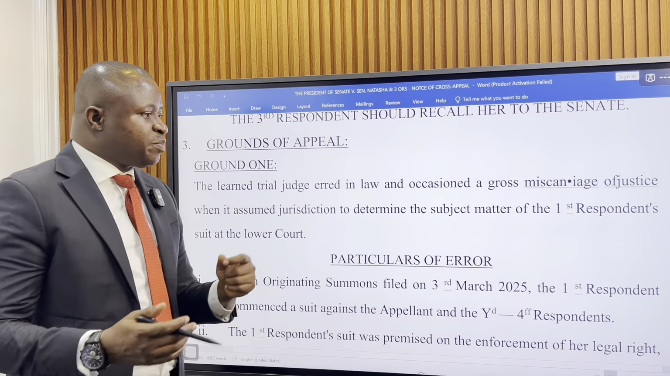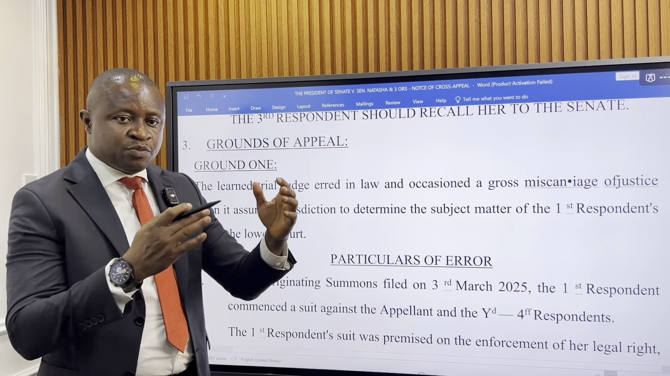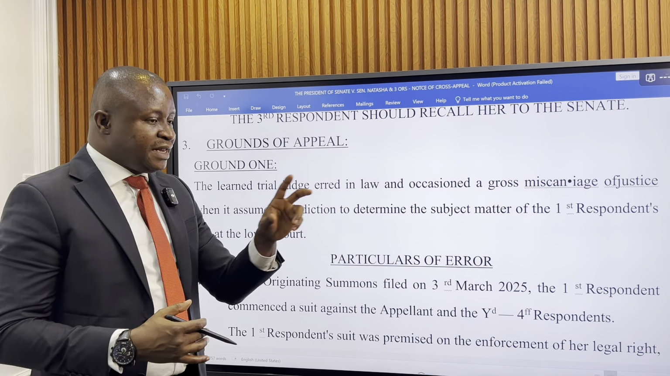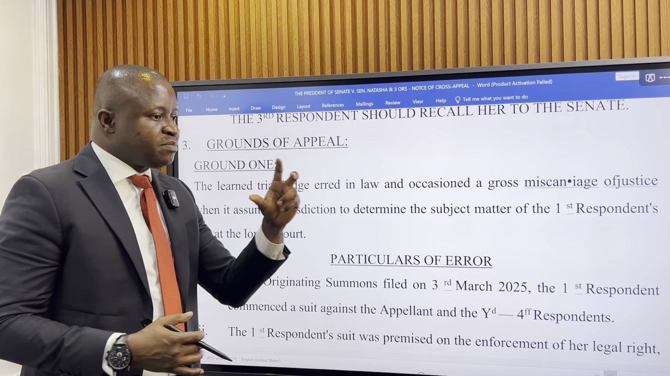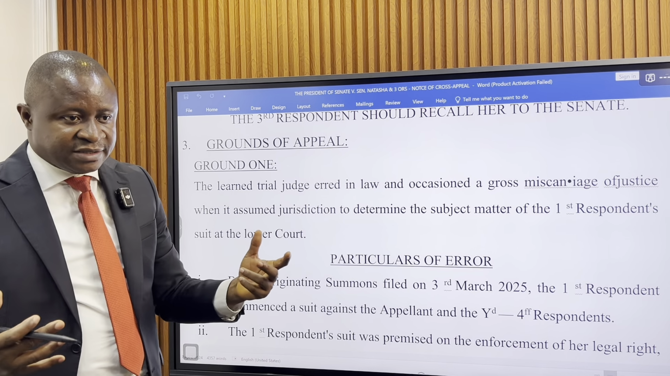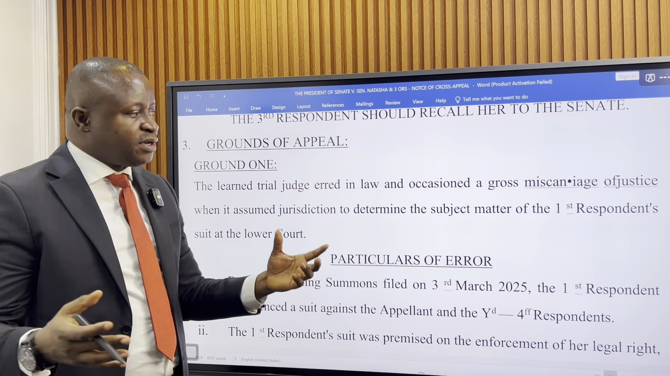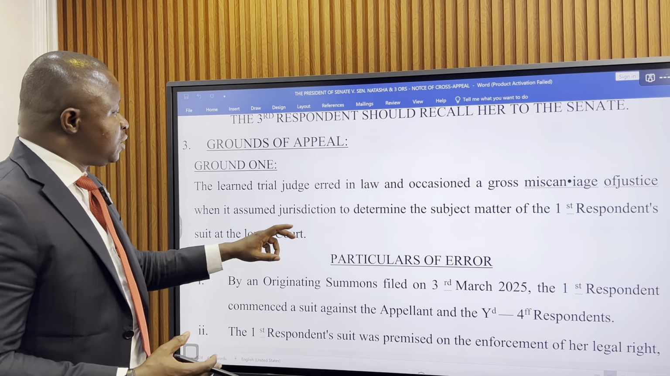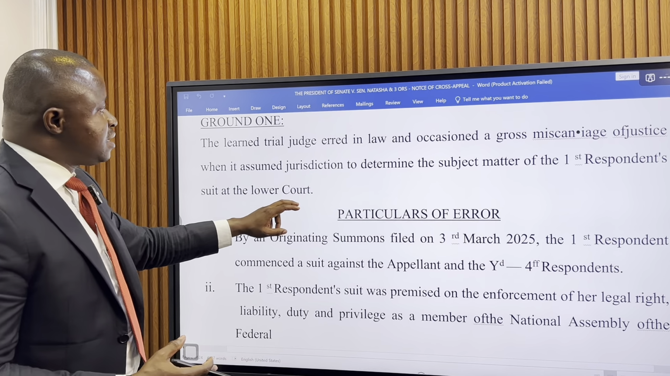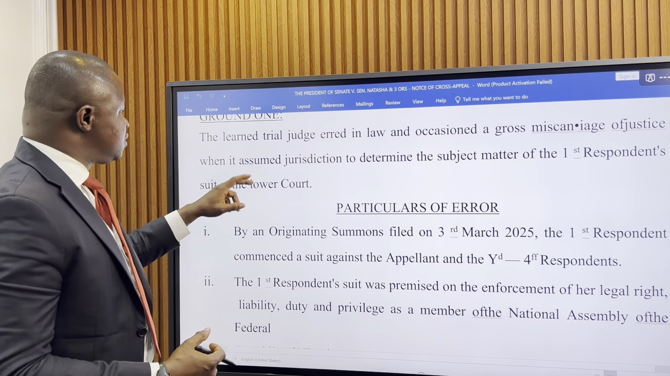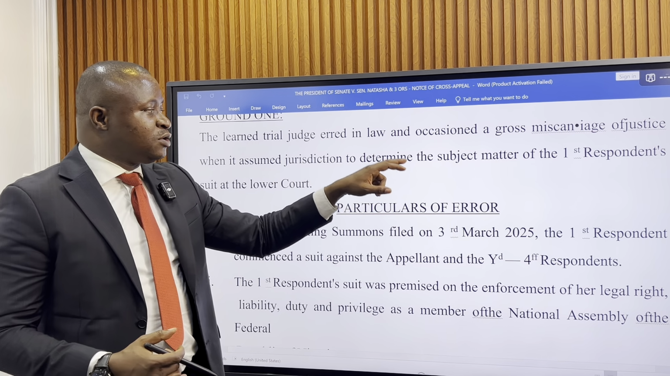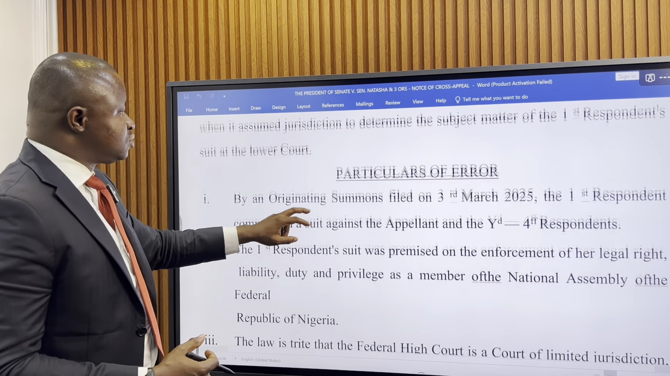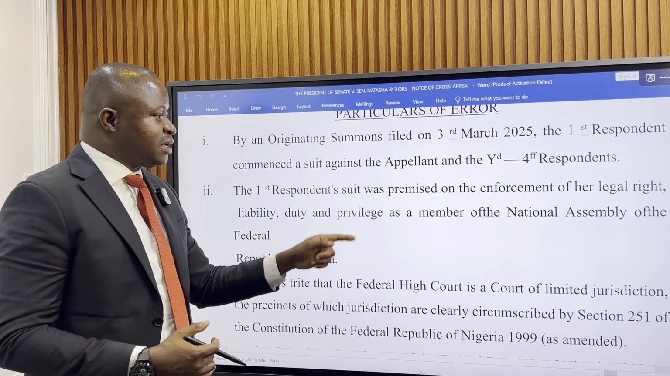Now, notice of appeal, you must have grounds of appeal. It is broken into grounds. So in this notice of cross appeal, you have 11 grounds of appeal. Grounds of appeal simply means areas of disagreement, areas that you are not comfortable with. So the Senate is not comfortable with 11 areas, 11 grounds of appeal. Now, ground 1 says that the learned trial judge erred in law and occasioned a gross miscarriage of justice when it assumed jurisdiction to determine the subject matter of Senator Natasha Akpoti Uduaghan's suit. Particulars of error have been given here, and I will explain.